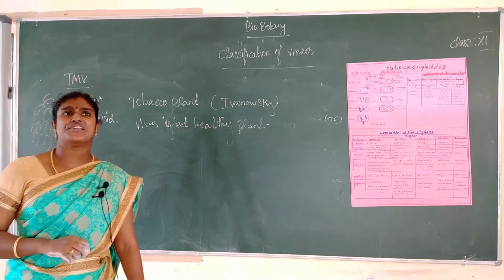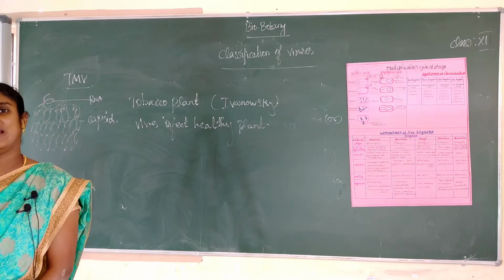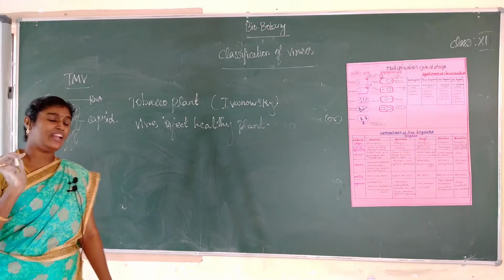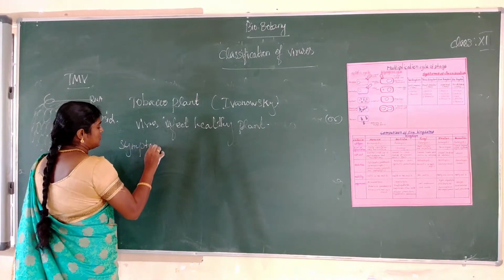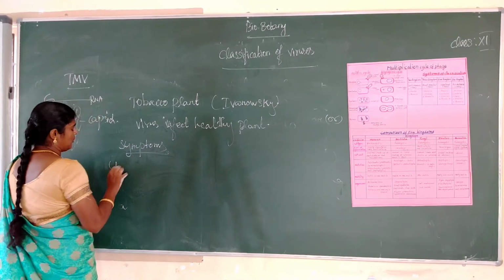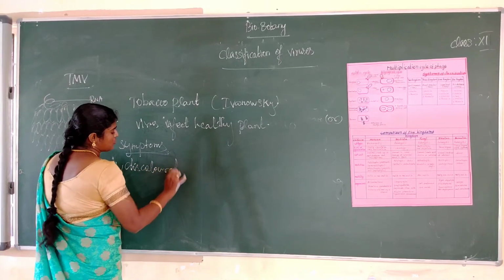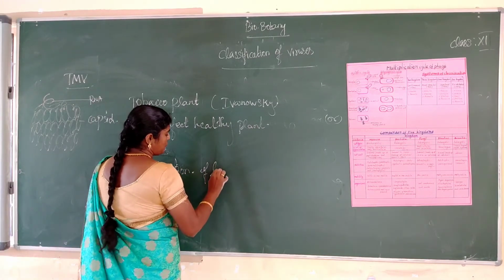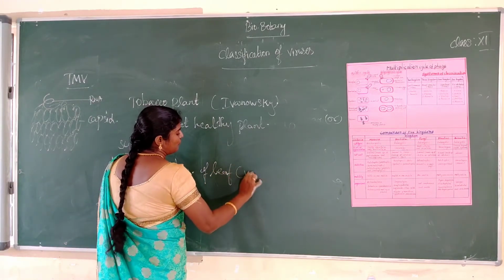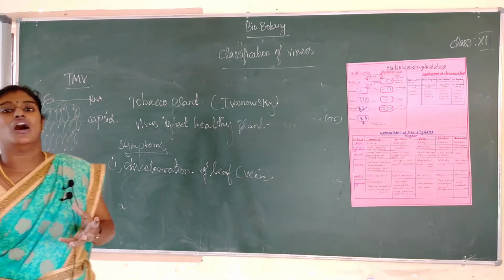Okay, so what are the visible symptoms? The first visible symptom of tobacco mosaic virus is discoloration. Discoloration of the leaf along with the veins. Another one, the leaf curls downward.